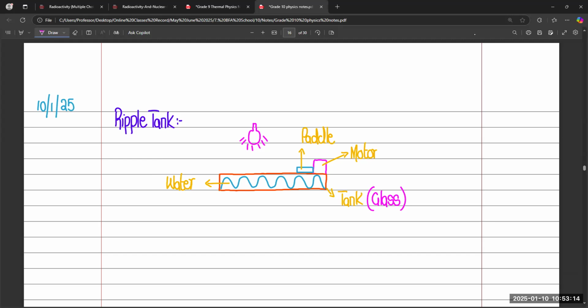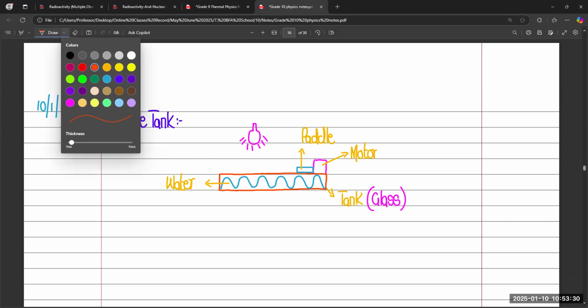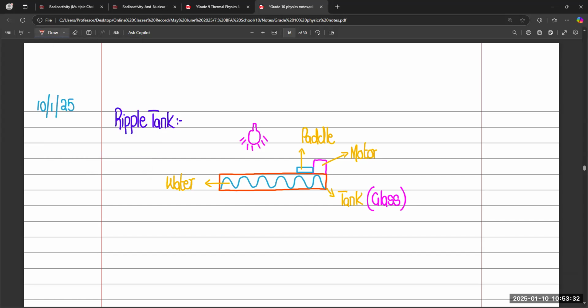Basically, the tank is at a certain height from the ground. Let's suppose we use a stand for the tank, like this.